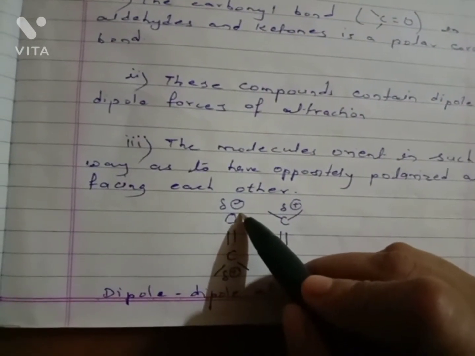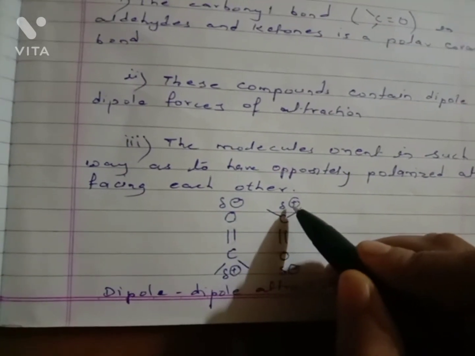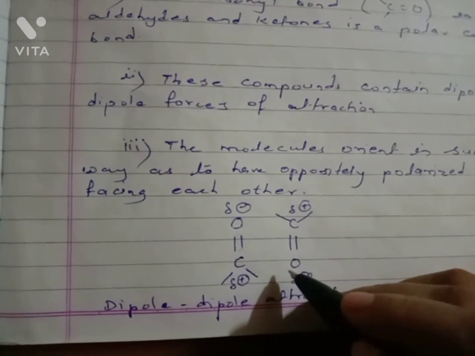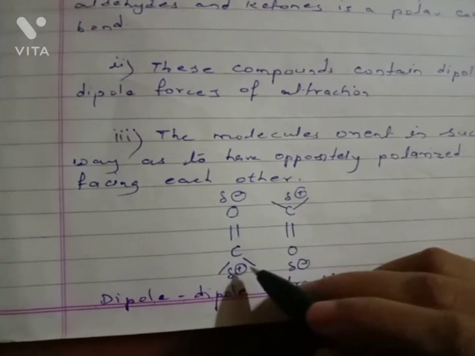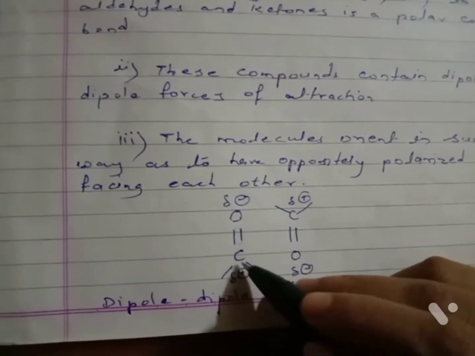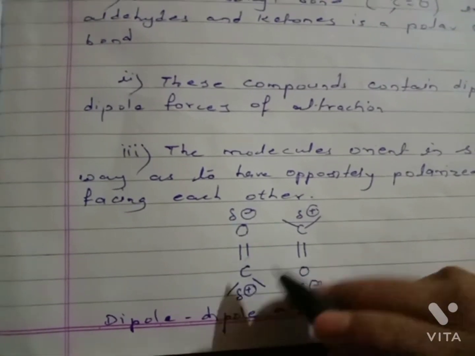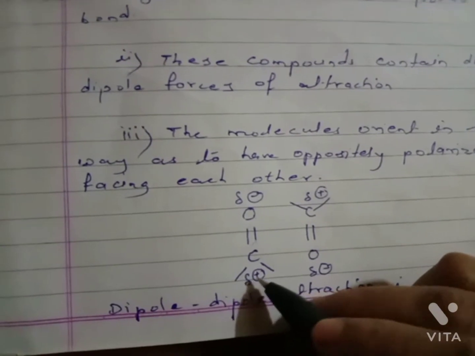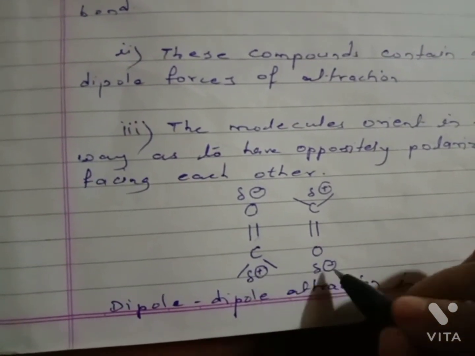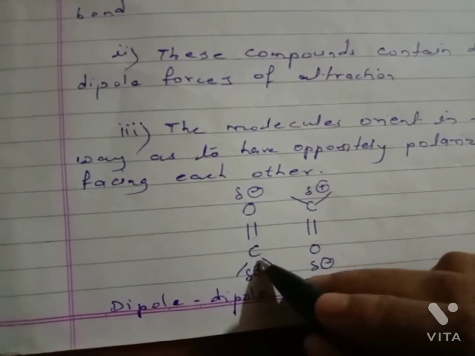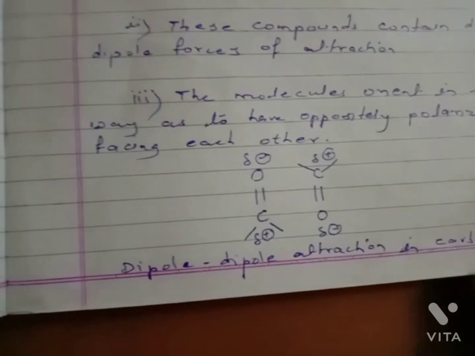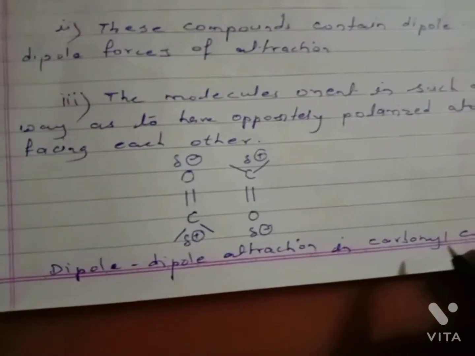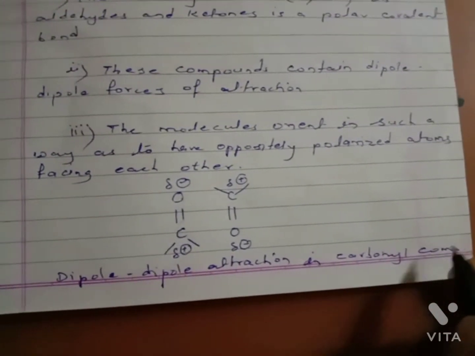Oxygen is negatively charged and carbon is positively charged. Because of orientation, these molecules rotate and these oppositely charged atoms face each other. This is positively charged and this is negatively charged, and because of these different charges, both attract each other. This is called dipole-dipole attraction in carbonyl compounds.